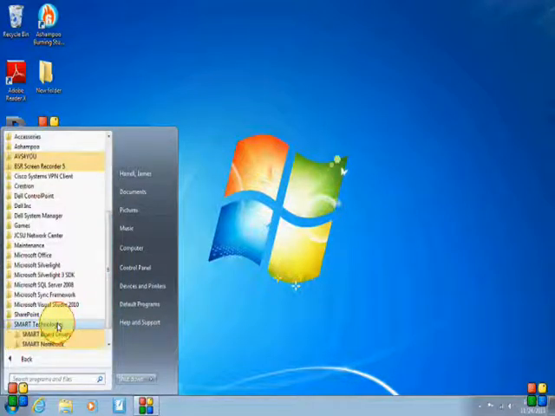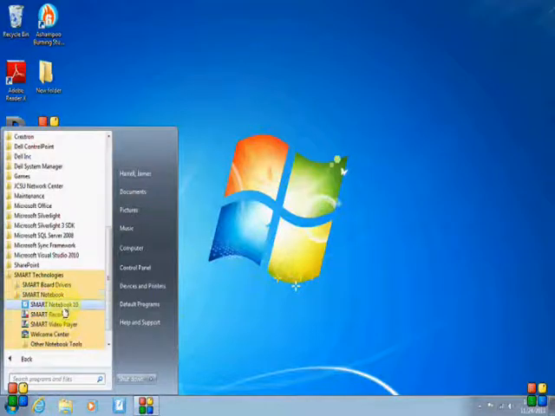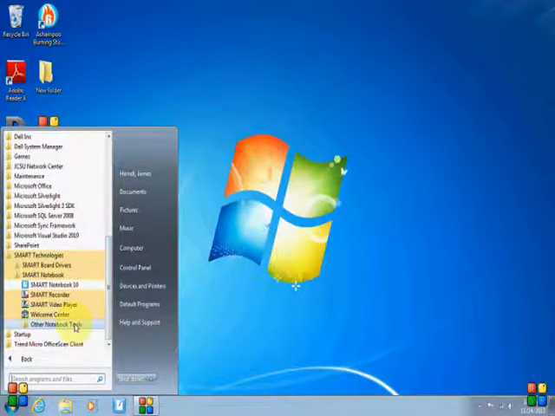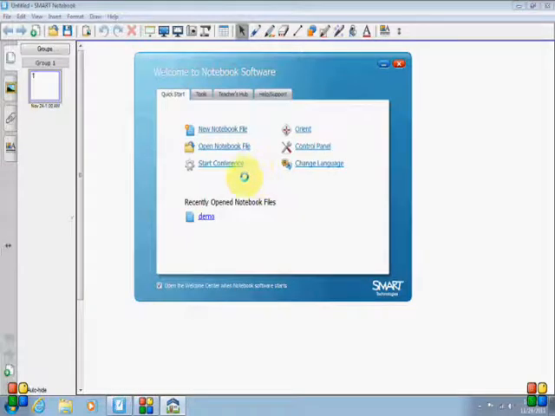Smart Technologies, Smartboard drivers, Smart Notebook. You click on Smart Notebook. Okay, Smart Notebook. It opens up and you see the same thing. Recorder, video player, Wacom Center, Notebook 10. Click on Smart Notebook 10. Smart Notebook 10 opens up. Okay, we're going to talk about this later.